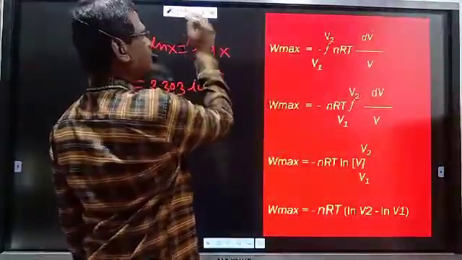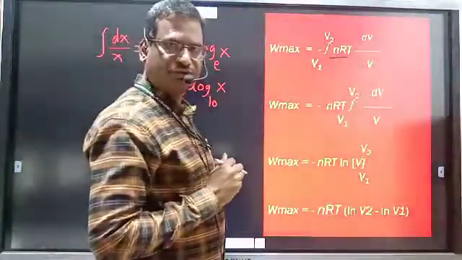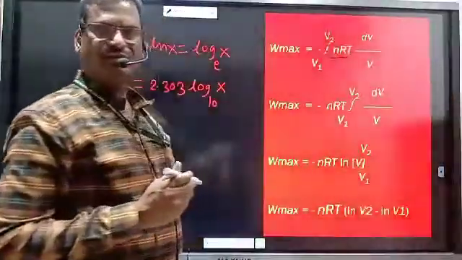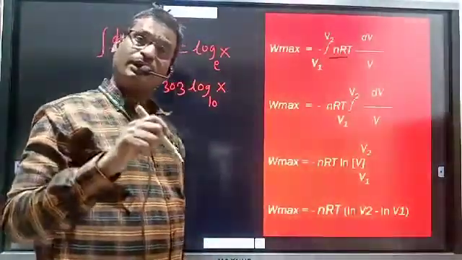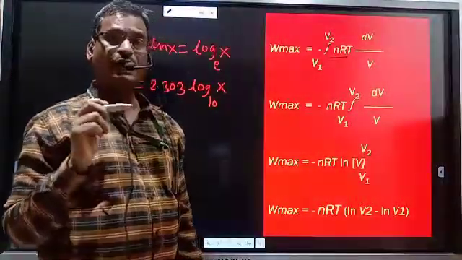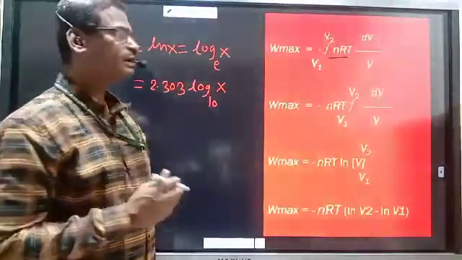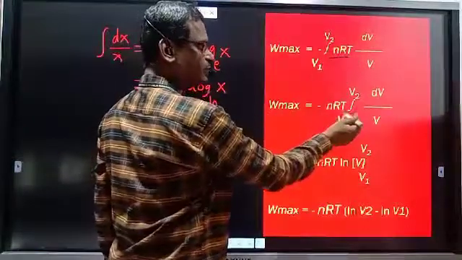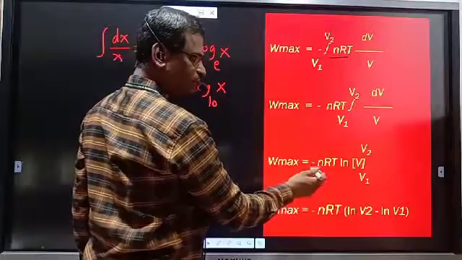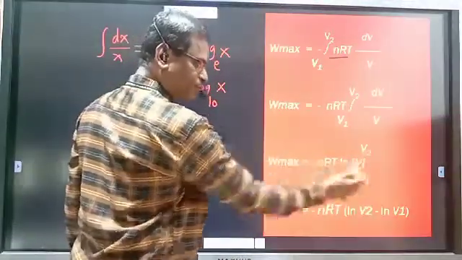n, R and T, these three terms are constant. n is the number of moles, constant. R is the molar gas constant, and T is constant because we are studying a reversible isothermal process. Isothermal processes are processes carried out at constant temperature. So nRT is taken out of the integration: minus nRT ln V from V1 to V2.